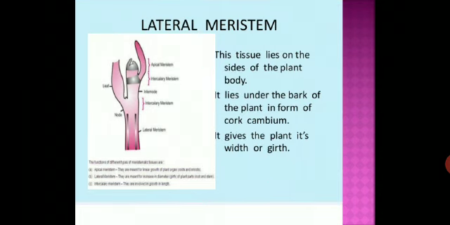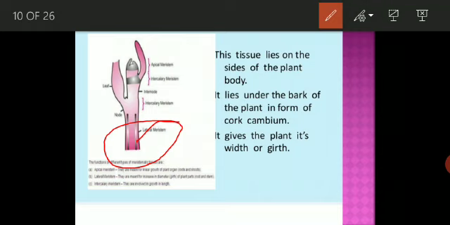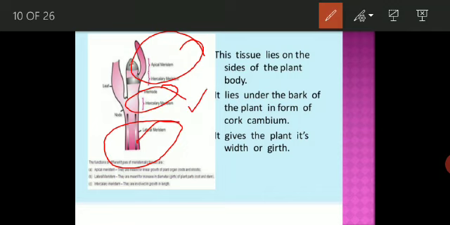Now lateral meristem. You can see the lateral meristem, and this is the root and shoot. This is apical, and this is the internodes, the intercalary meristem. So where is the lateral meristem found? Students, it is present on the side of the plant body.